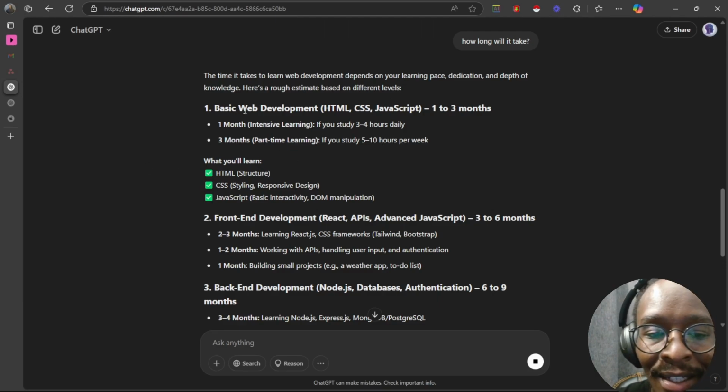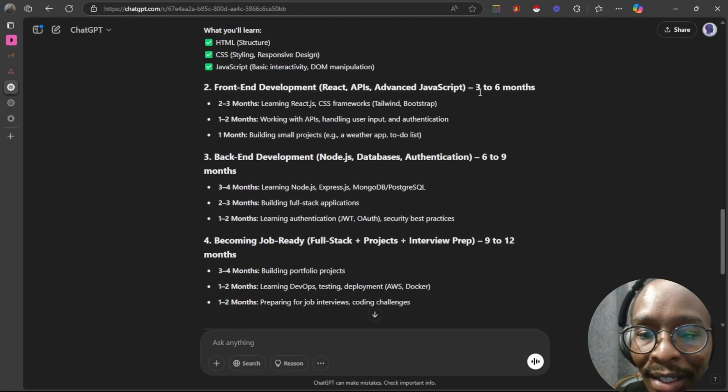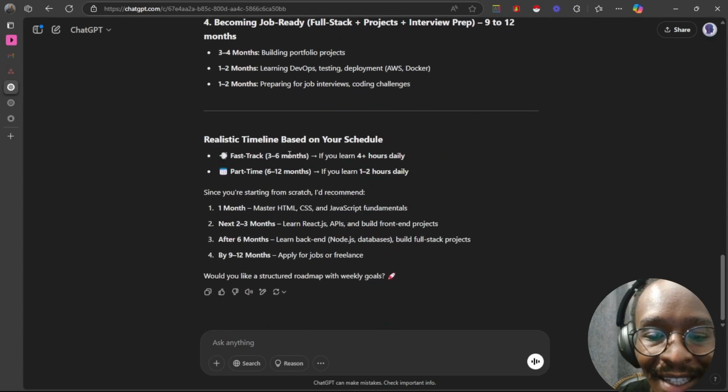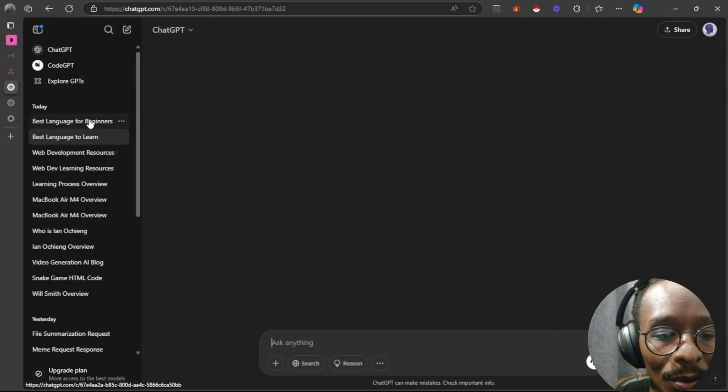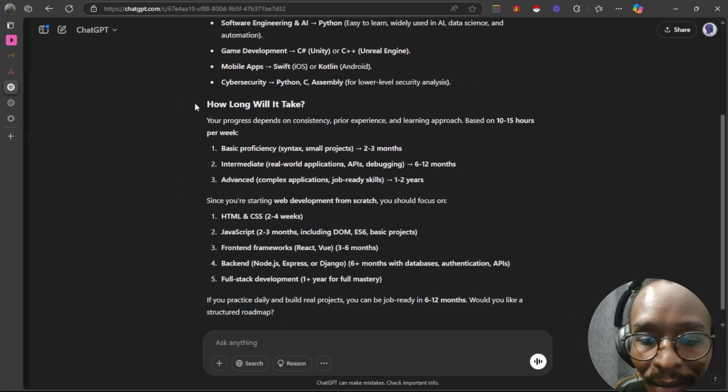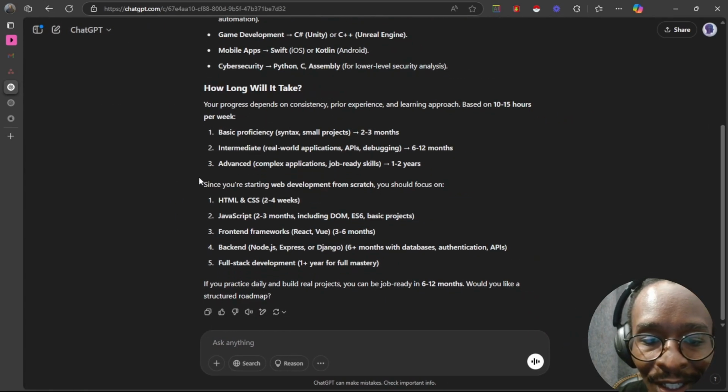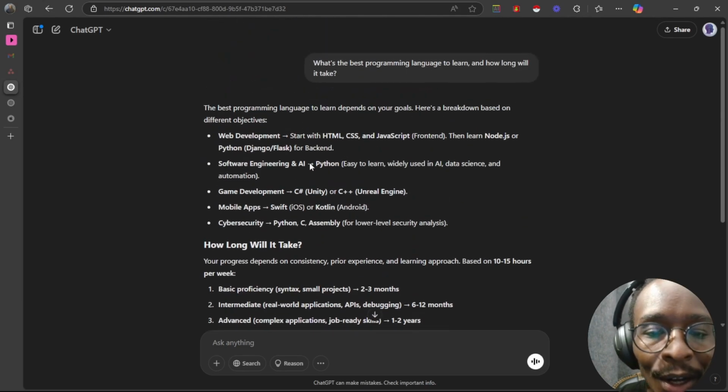This one has been very detailed. The first one is, when learning HTML web development, 1 to 3 months. Next one is 3 to 6 months. We didn't necessarily get this realistic timeline compared to our previous response. It's not really as well structured compared to the other one. So when it comes to prompting, keep it simple, ask one question at a time.